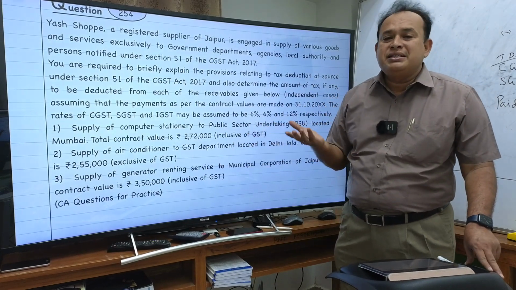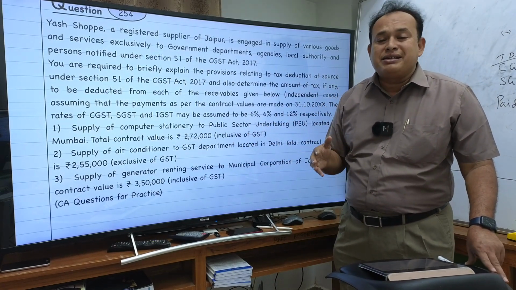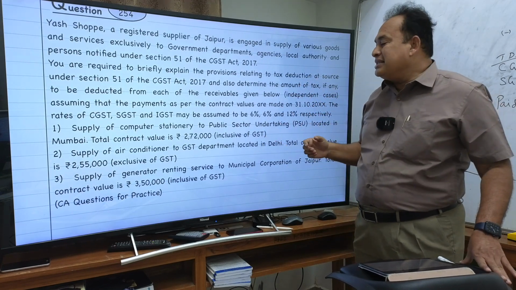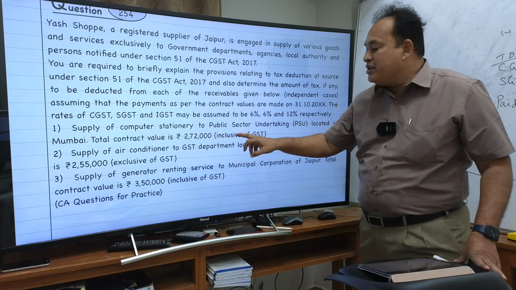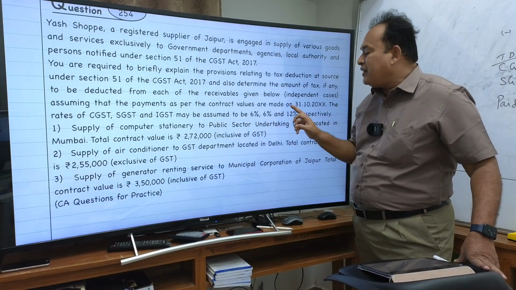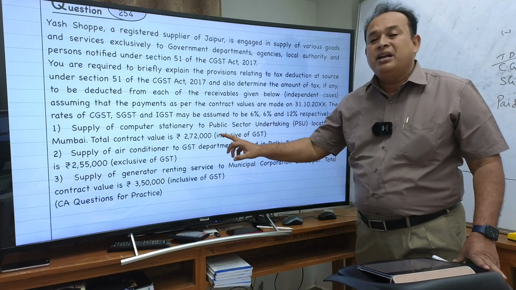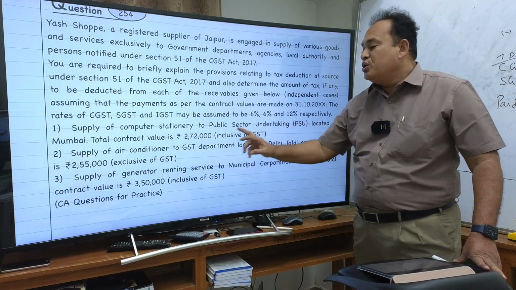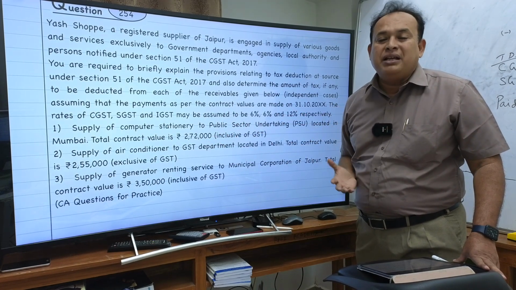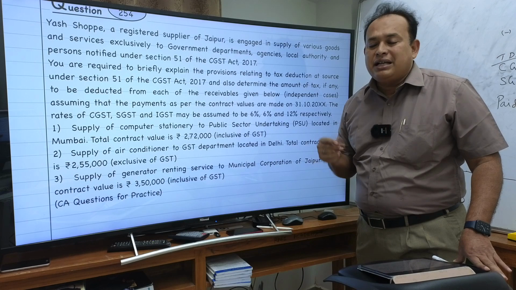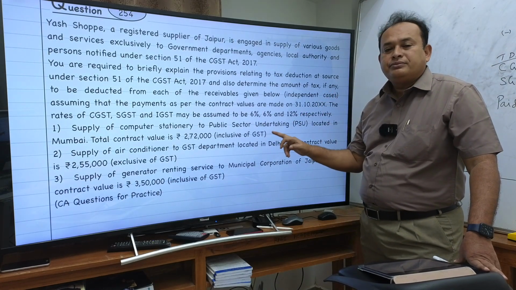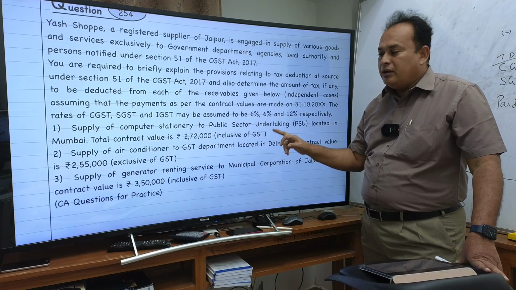Therefore, TDS is applicable if the value of the contract exceeds 2.5 lakhs. But the value given here is 2 lakh 72 thousand inclusive of GST. Inclusive of GST means what rate of IGST? 12% is included. After eliminating the GST, you see the value. If the value exceeds 2.5 lakhs, TDS applies. If not, no TDS. Tell me, is TDS applicable or not applicable? Why?